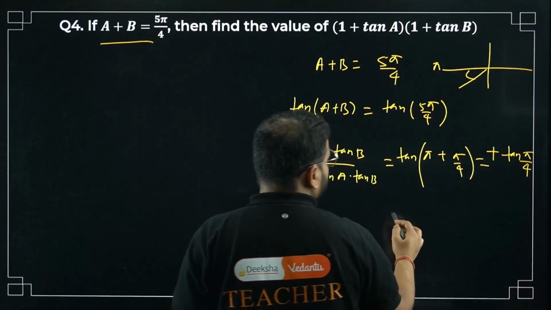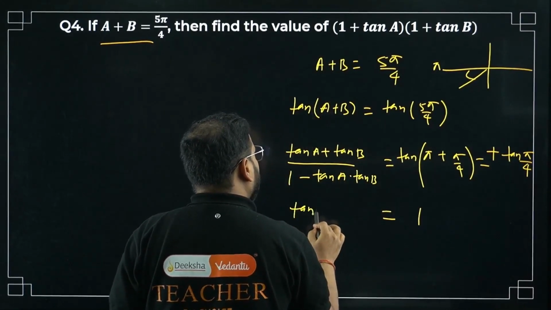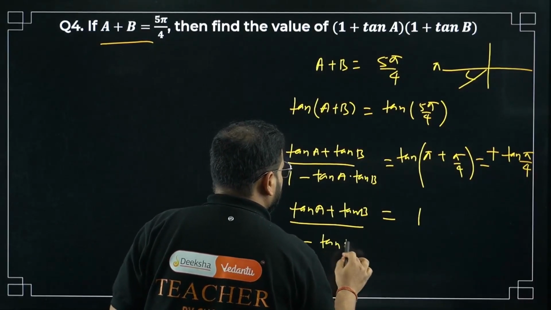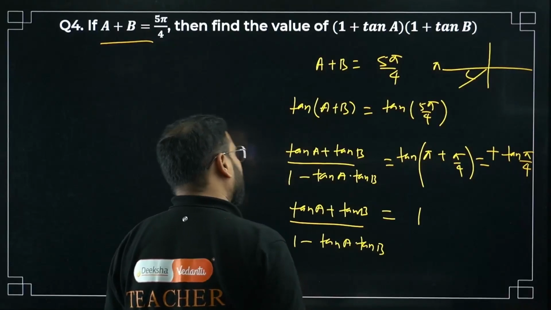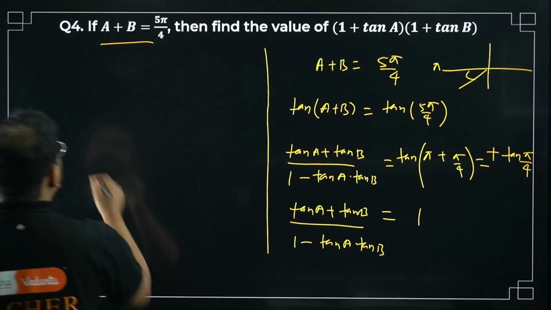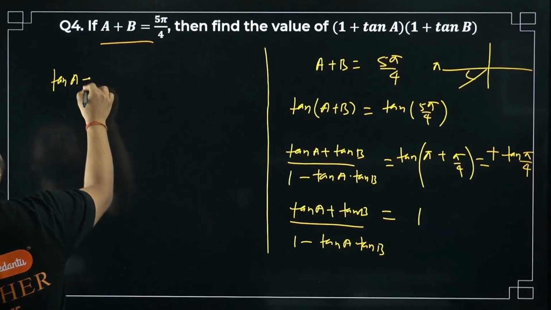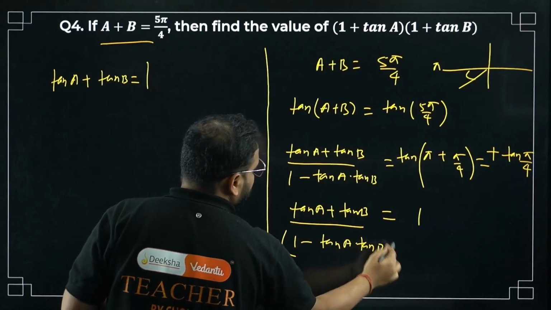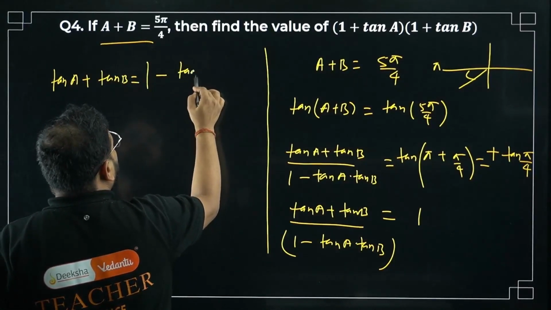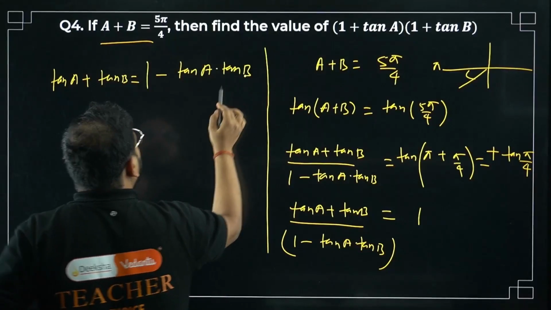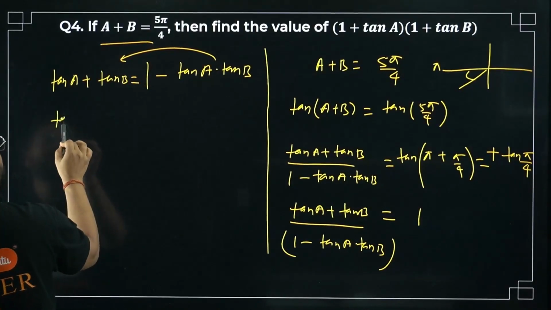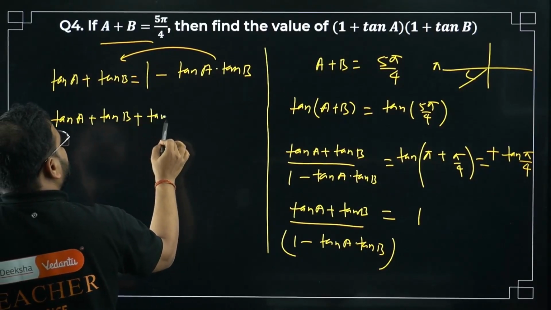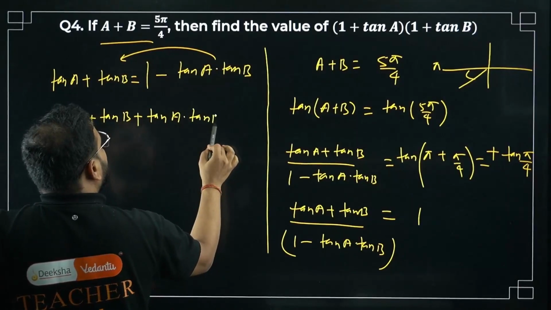Please check what I'm getting here. 1 equals this value, tan A plus tan B divided by 1 minus tan A into tan B. Cross multiply now. What I'm getting? Tan A plus tan B equals, cross multiplying, 1 minus tan A into tan B. Bring this term on this side, it becomes tan A plus tan B plus tan A into tan B equals 1.